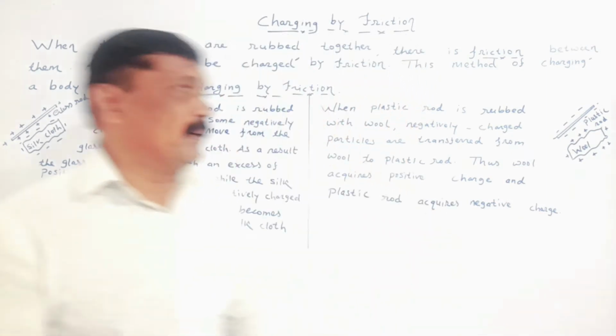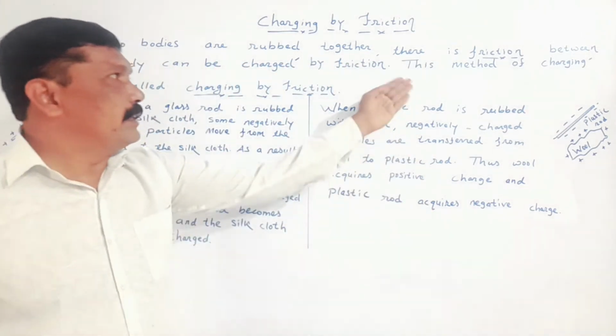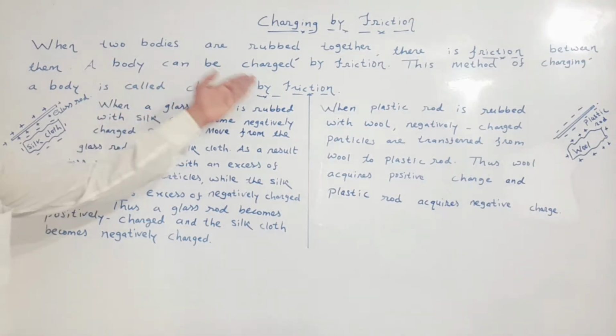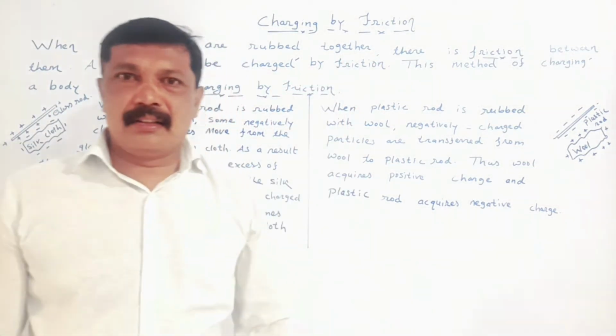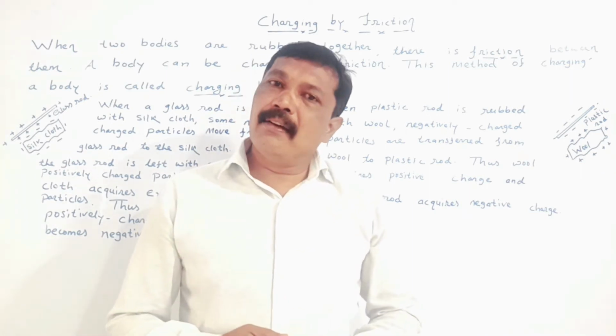When two bodies are rubbed together, there is friction between them. A body can be charged by friction. And we are going to study charging of a body by friction.